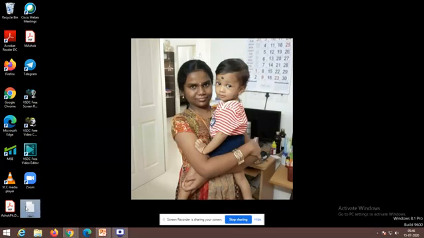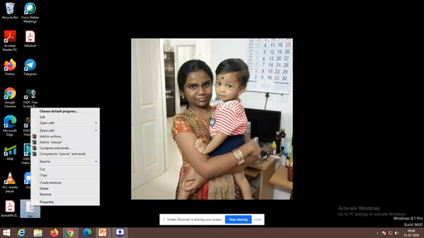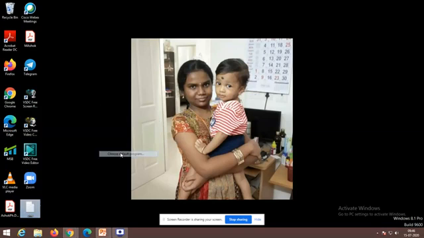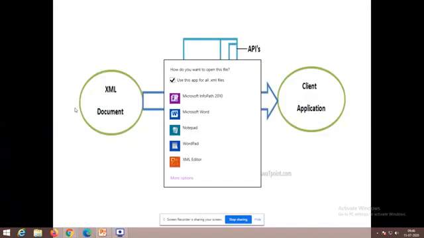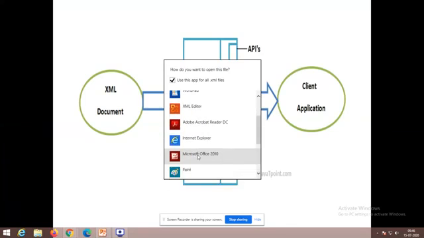On the desktop you have this XML file. Right click, open with. It is going to show you some XML editors also, but it is advisable to open it with a browser. While working with browsers, it is good to work with Explorer.